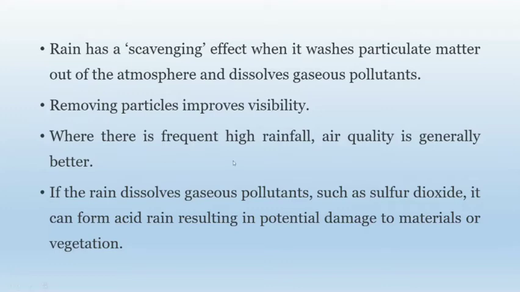Where there is a frequent high rainfall, air quality is generally better. If rain dissolves gaseous pollutants such as sulfur dioxide, it can form acid rain, resulting in potential damage to the materials or vegetations. Means if the rain dissolves gaseous pollutants like sulfur dioxide, which will form acid rains, which will result in potential damage to some materials and vegetations.